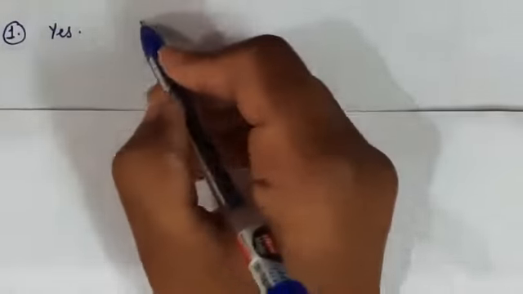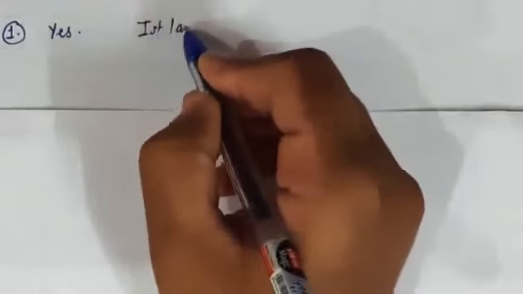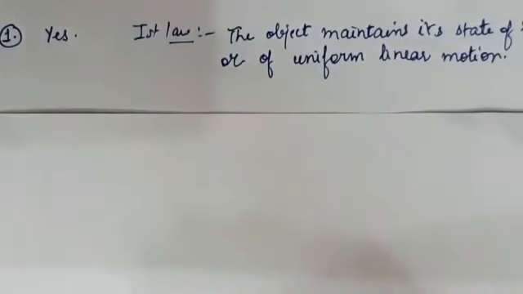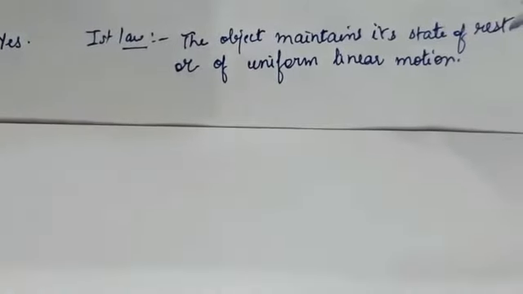Why? Because according to the first law of motion, if the force is zero, the object will maintain its state of rest or of uniform linear motion.